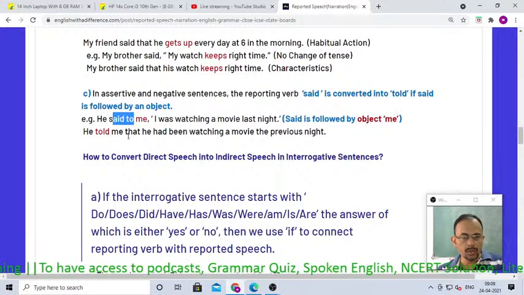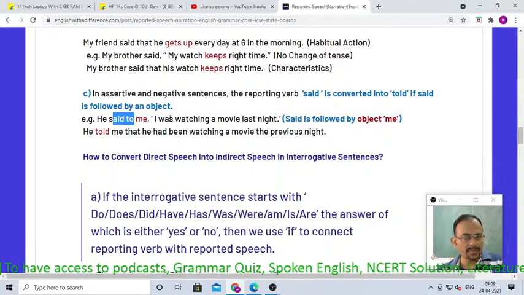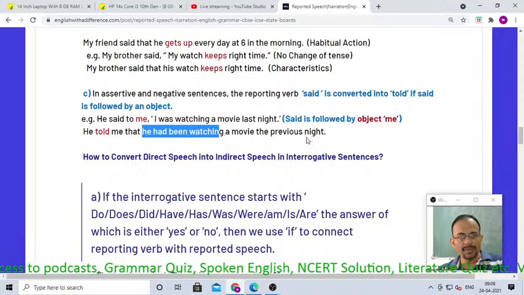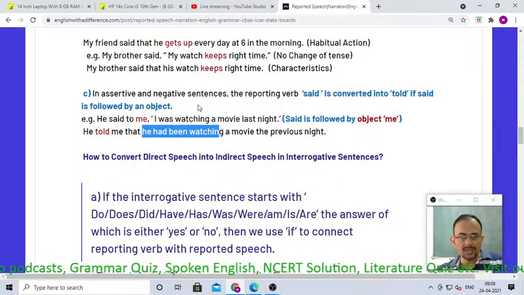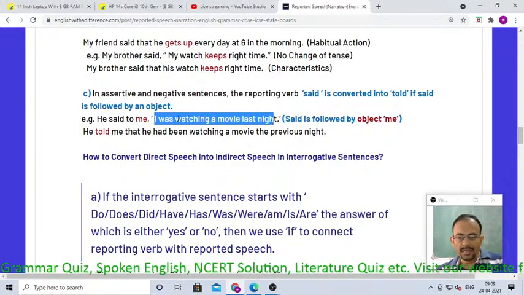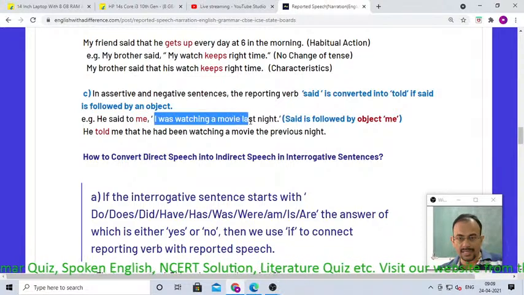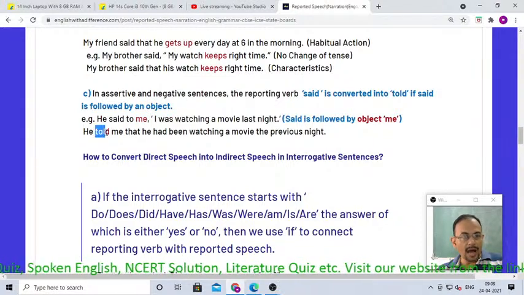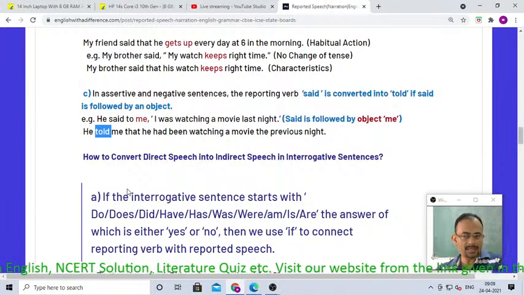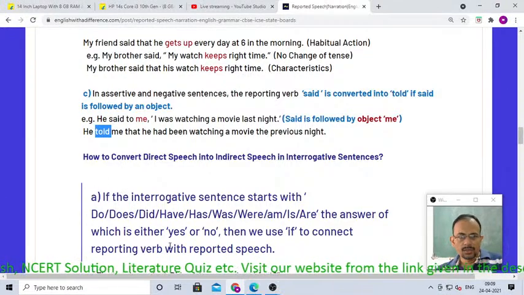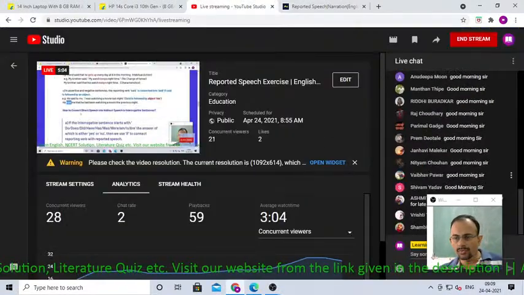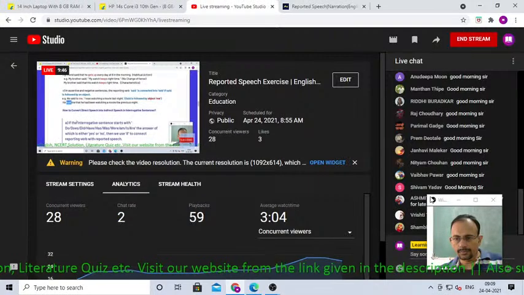So he said to me will be he told me that he had been watching, because past continuous becomes past perfect continuous. So he had been watching a movie the previous night, right? But in case it is a question, here, did you do this work last night? In that case, if there is any question, an interrogative sentence, the reporting verb will be asked instead of said or told. Always remember asked. So, dear students, some important rules I am revising for you.